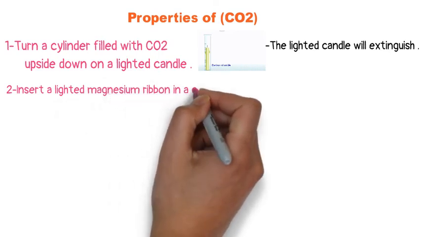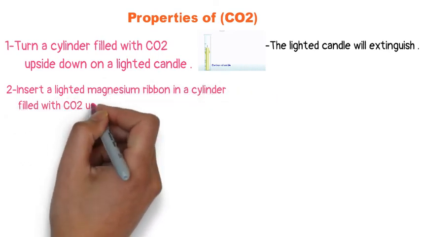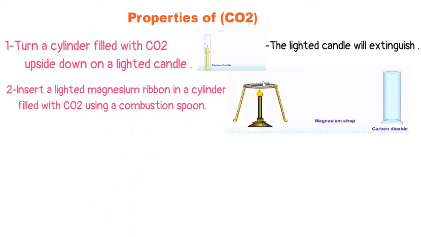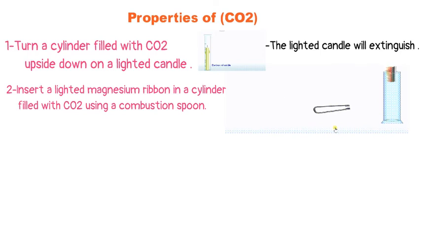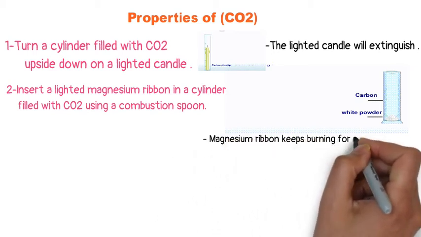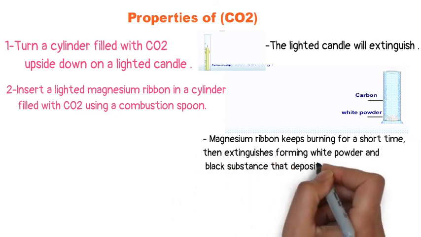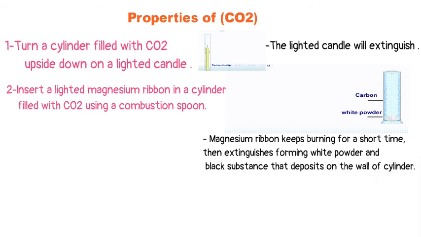Second, insert a lighted magnesium ribbon in a cylinder filled with carbon dioxide gas using a combustion spoon. What will happen? As we see here, when we put the magnesium ribbon on the flame and get fired, and put it in the cylinder that's filled with carbon dioxide, we found some black substance on the wall of the cylinder and a white substance. This black substance is the carbon and the white substance is the magnesium oxide.